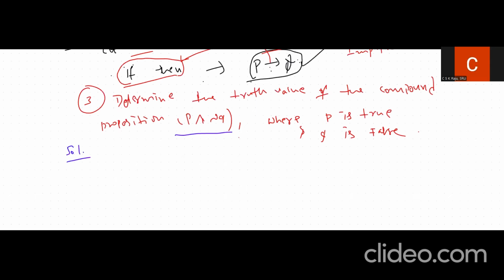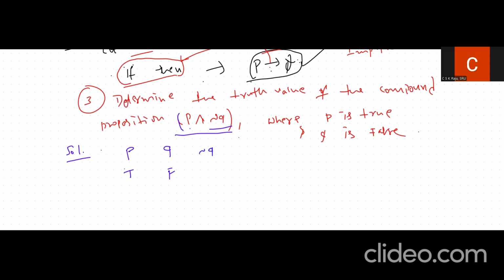So to find that, let us see what they have given in the question. They have given the statement P is true and the statement Q is false. Now let us calculate, because in this question we have to identify the value of the compound proposition P disjunction negation Q. Before that, we should know the individual values. We already have the P value. Now we need the negation Q value. The negation Q becomes true.